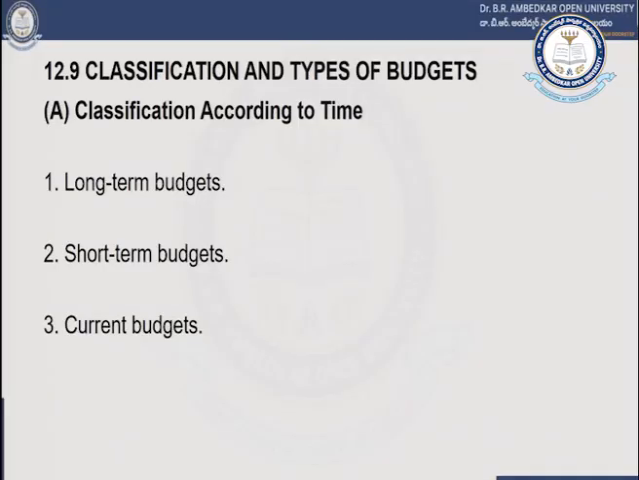These are certain things that we need to understand before initiating your budgetary control process. We came to the last stage now, to try to understand the types of budgets. As I already told, budgets can be of different types. So first we need to understand how the budgets can be classified. Budgets can be based upon time. They can be long-term budgets, short-term budgets, and current budgets.